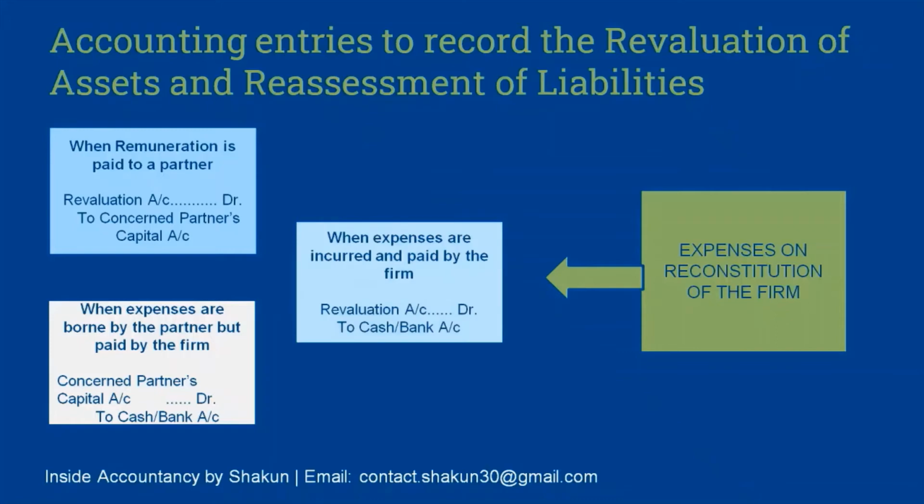Moving on to the third case, when expenses are incurred and paid by the firm. So that means it is borne by the firm and it is paid by the firm. I told you, in case of borne, the particular account is debited, and in case of paid, the particular account is credited. So since it is paid by the firm like in the previous case, cash in bank is credited, but it is borne by the firm also. So it's a loss for the firm.